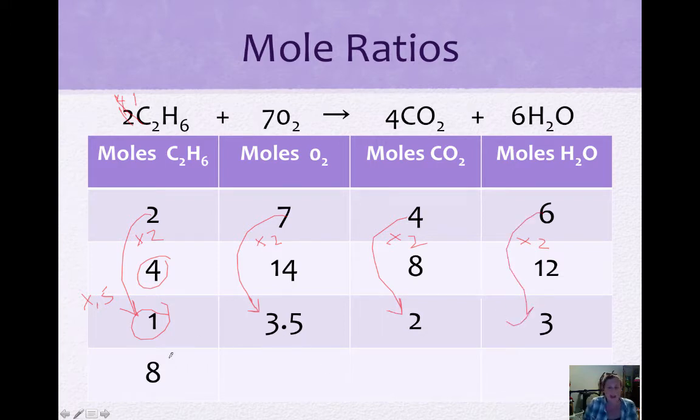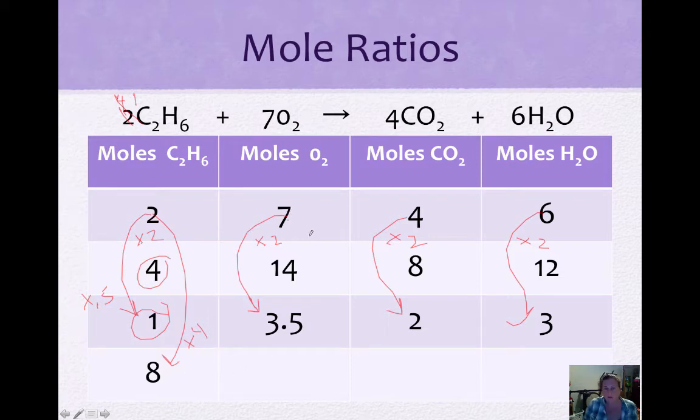So if we had 8, let's say now we have 8 moles of C2H6. What is the relationship between 2 and 8? So you could see from 2 to 8 you are multiplying by 4. Right, so this is multiplied by 4. So now if we started with 7 and we now want to change this to the same ratio, we need to multiply each part by 4.